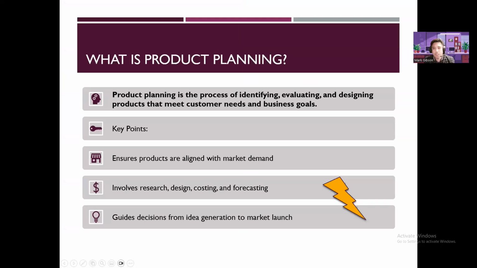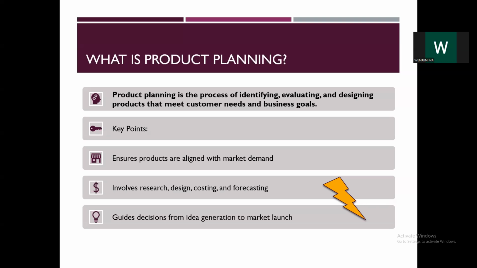Okay, so what is product planning? Product planning is the process of identifying, evaluating, and designing products that meet customer needs and business goals. So, from the definition alone, it's basically telling us that product planning is really identifying, evaluating, and designing products that meet customer needs and business goals. So there has to be an alignment between the customer needs and business goals.